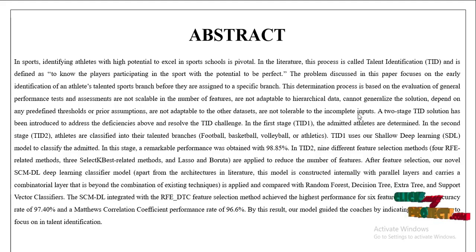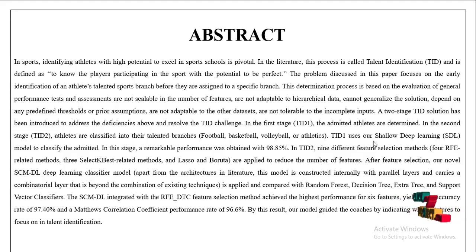So a two-stage TID solution is introduced to address and overcome these threats. First, we detect which type of sport it is, for example football, basketball, volleyball. These are the types we check. After these stages, when we enter the details, it automatically predicts which sport will be identified. In total, 100 sports will be identified.